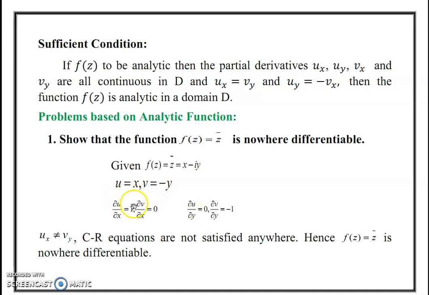Then take the partial derivatives: ux equal to 1, vx equal to 0 because v is a function of y only. Then uy equal to 0 because u is a function of x only. Then dou v by dou y is minus 1. Next we check the CR equation. Here the value of ux is not equal to vy. From this, the CR equation is not satisfied. Therefore, the given function is nowhere differentiable.